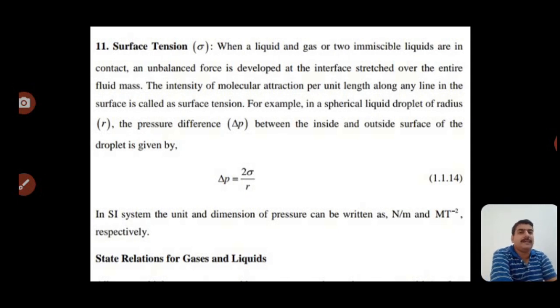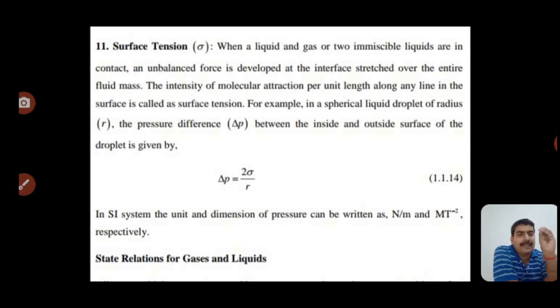Now, very important, next is surface tension. Surface tension is a line force. It acts perpendicular: if we draw an imaginary line on a water surface, the force acting perpendicular to that imaginary line is called the surface tension. Simple. It is denoted by sigma because it is a tensile force.